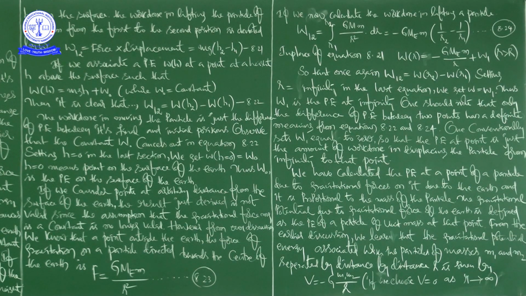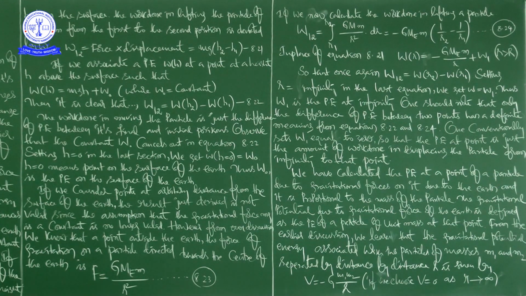After that is the expression for gravitational force. And then we are clearly writing the amount of work done in lifting a particle from one position to another position, right? I already told you, this is the mass of Earth, this is the mass of the particle, and r is its distance from the center of Earth.